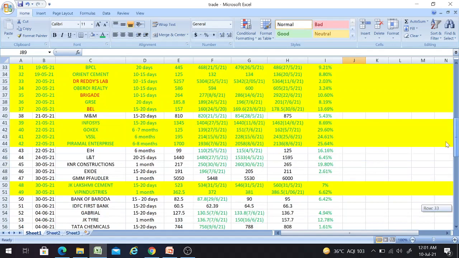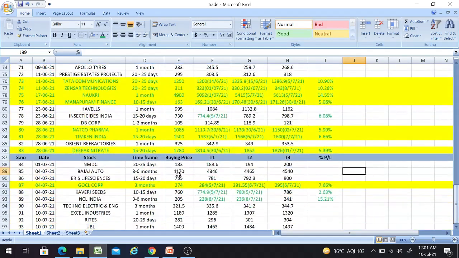Also, each and every time when I'm giving the buy call, I'll be giving n number of stocks here, right? If you can see here, there are some stocks given for long term, 3 to 6 months, some for short term, 15 to 20 days, and mid term is a 3 month target. So it's diversified for all. It's not only for short term traders or only for long term traders or mid term traders. I'll be giving for all the members.